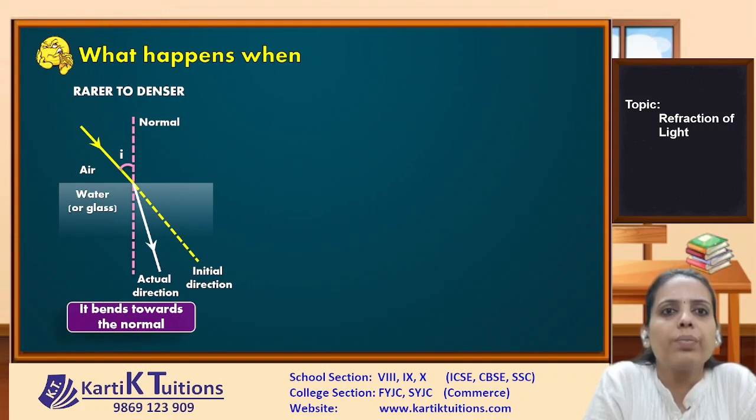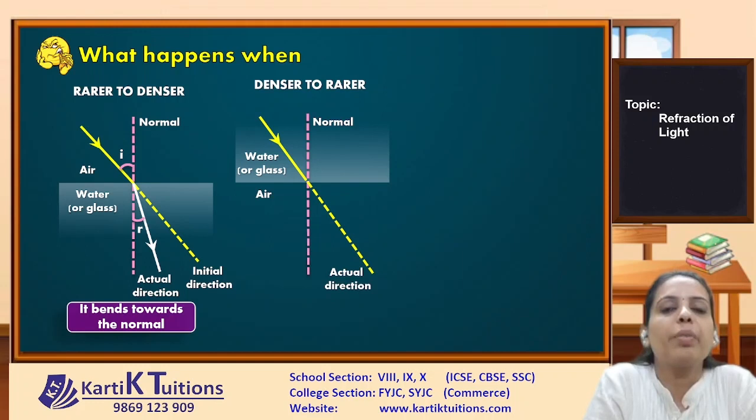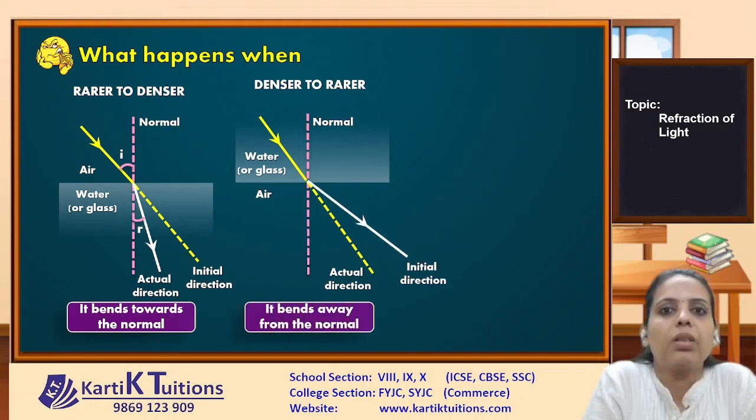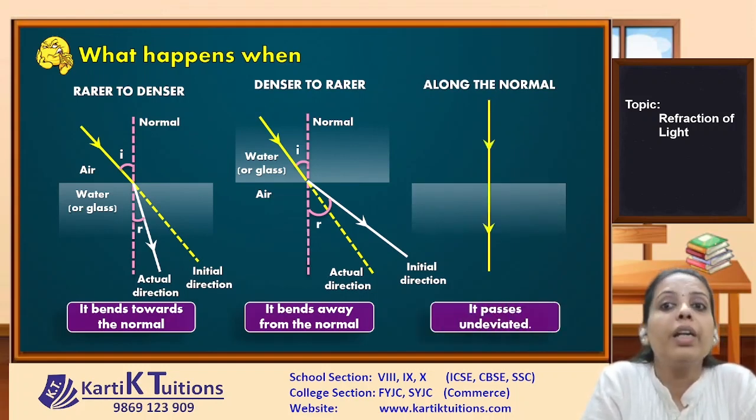Just a quick revision. When light is passing from rarer to denser, it is bending towards the normal. In this case, the angle of incidence is greater than the angle of refraction. Then when it is passing from denser to rarer, it is bending away from the normal. In this case, the angle of incidence will be less than the angle of refraction. And the third one is when light is passing along the normal, that is in the direction of the normal, it will go straight. That is, it will not show any change in the direction of light.